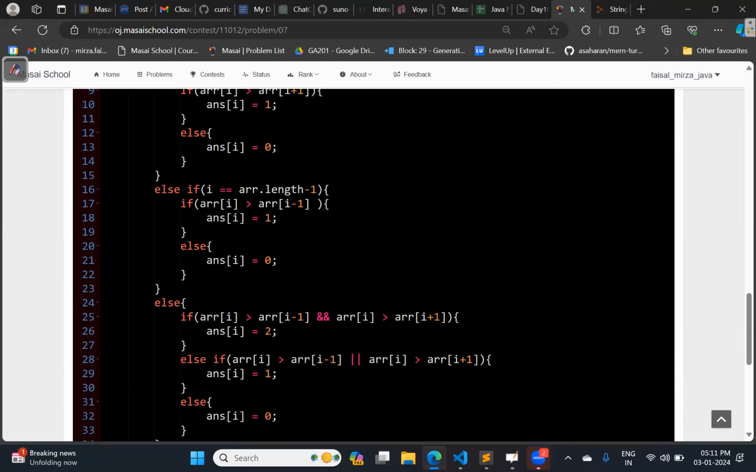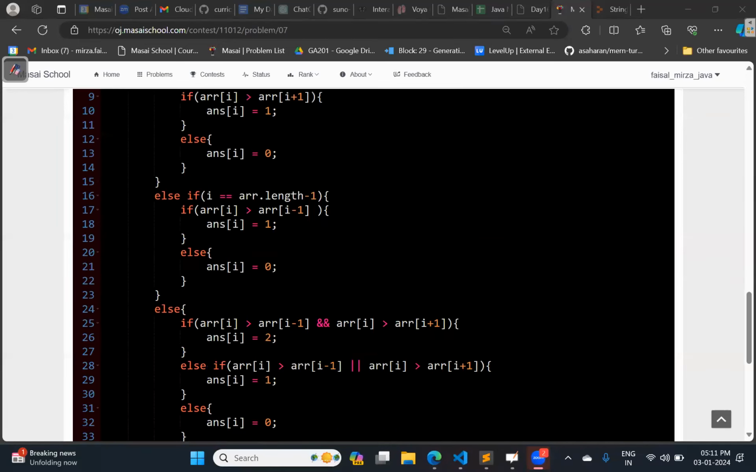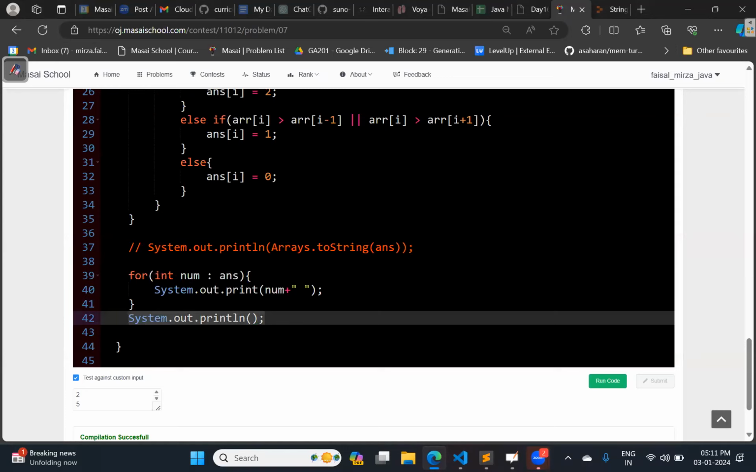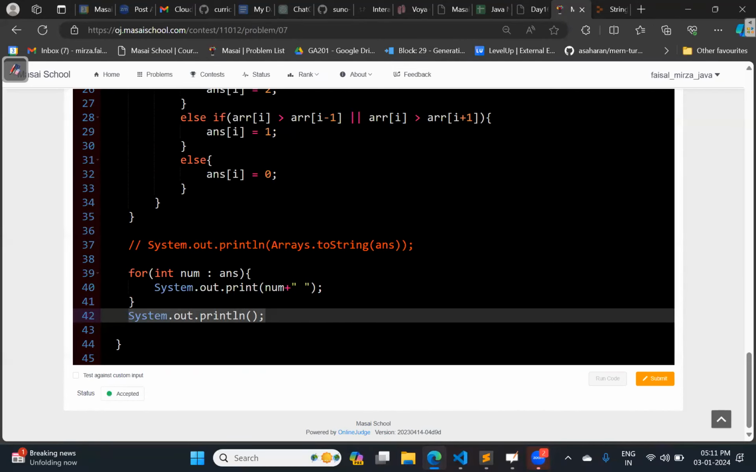Is it clear, everyone? So first, what I'm doing is just printing the number of elements from the array and shifting the control to the next line, nothing else. Let us first submit it, whether our code is right or wrong. Let us see. Yeah, so it's working.